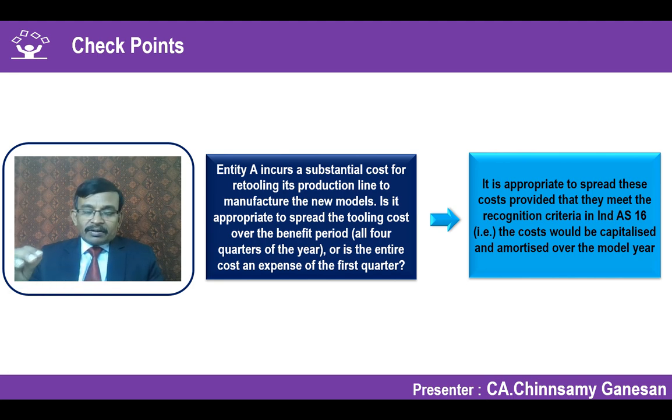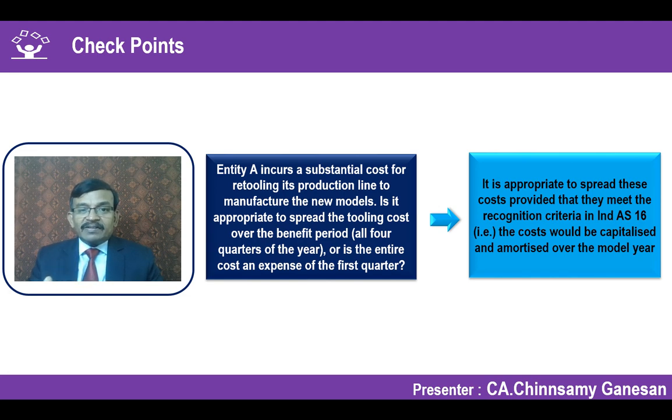It should be treated as a part or component of the property, plant and equipment and should be depreciated over the economic useful life. Here the question asks about 4 quarters, but over the balance economic useful life it can be amortized as a depreciation charge.